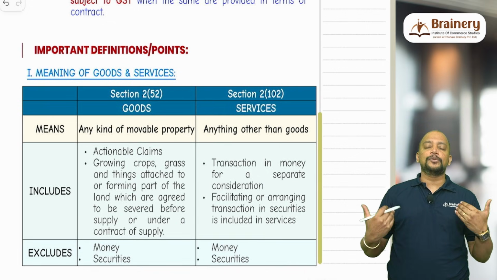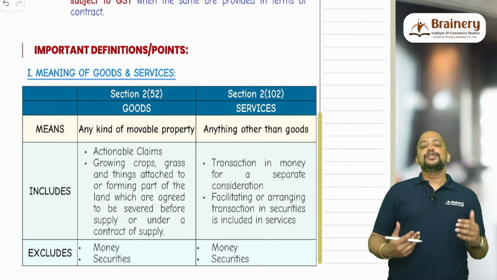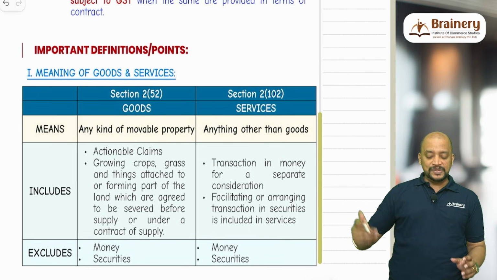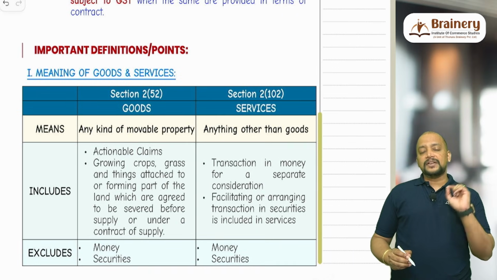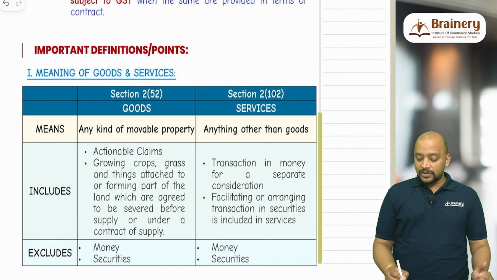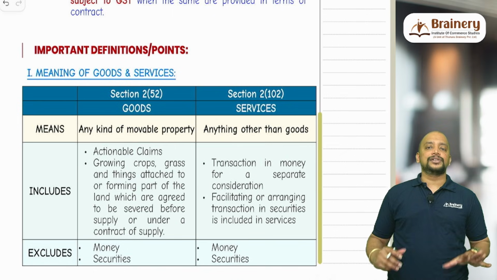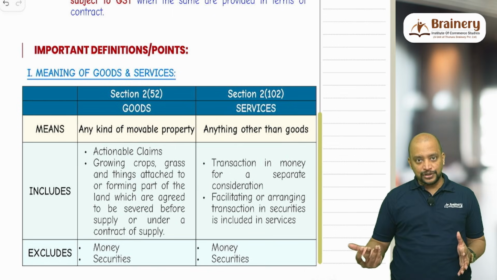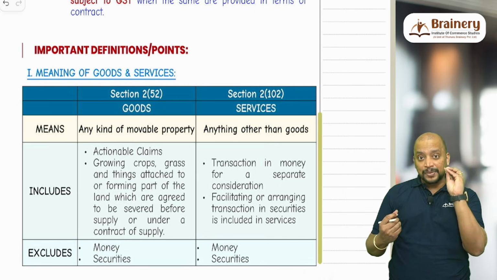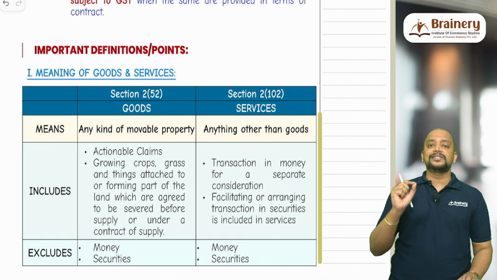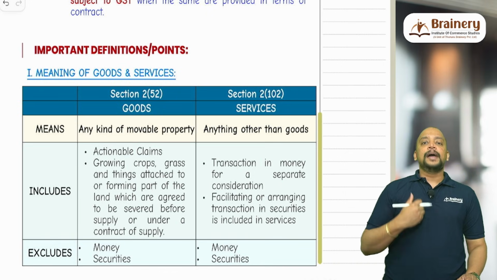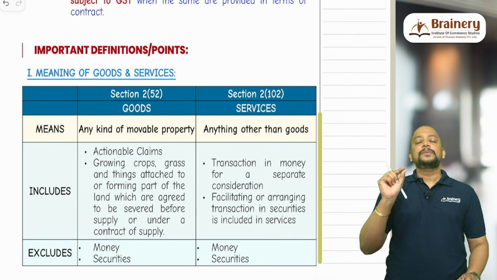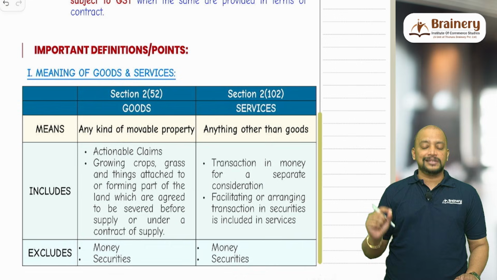So sale of land and sale of building is actually immobile property. So it will not come under goods, but it will come under services, but it is excluded from supply like that. Then services excludes money and securities, but transaction in money for a separate consideration, that is the conversion from one currency to another currency, or one form or denomination to another form or denomination for a separate consideration, will be treated as service. For example, I am converting dollars to rupees, and for which there is some currency conversion fee. That particular currency conversion fee will be treated as supply of service.